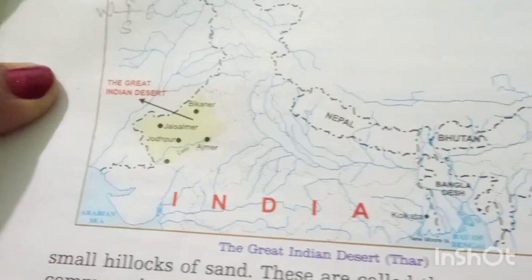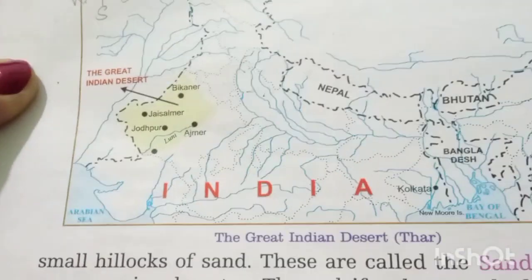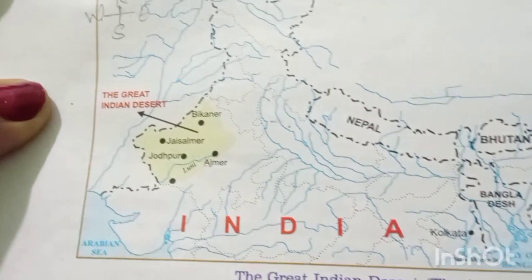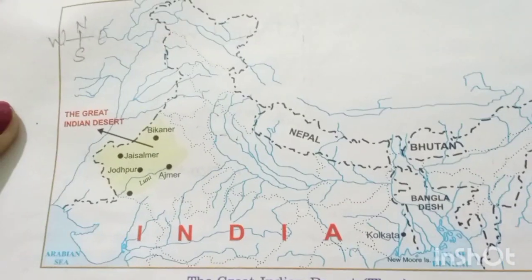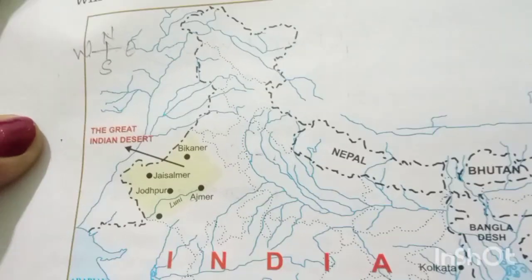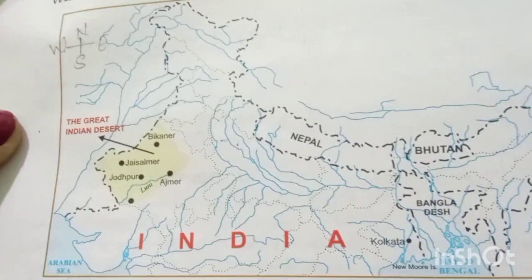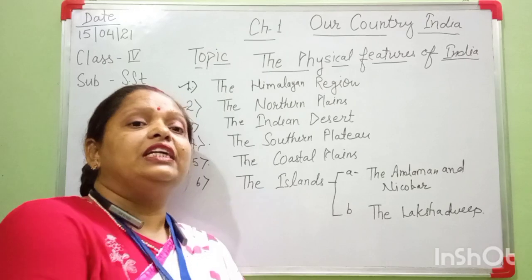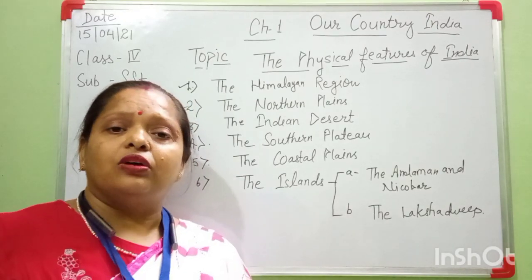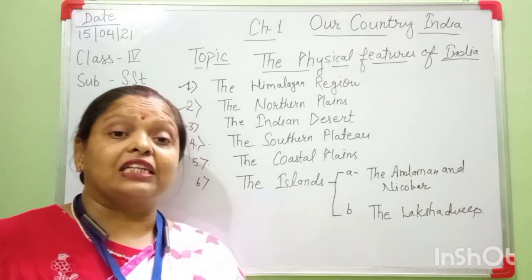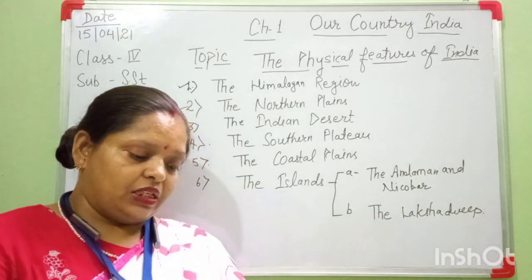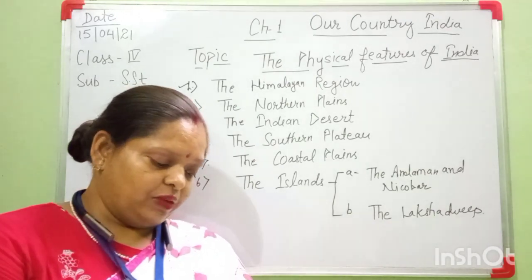Desert means a very sandy place, and this place is very hot and dry. Okay, and very little vegetation grows, very few plants grow, and in the desert area there is very little rainfall. The climate is very hot in the desert area. Sand dunes are present here. Okay, date plums grow in the desert area. Cactus plants also grow in the desert area. Okay, these are the important points of this desert region.